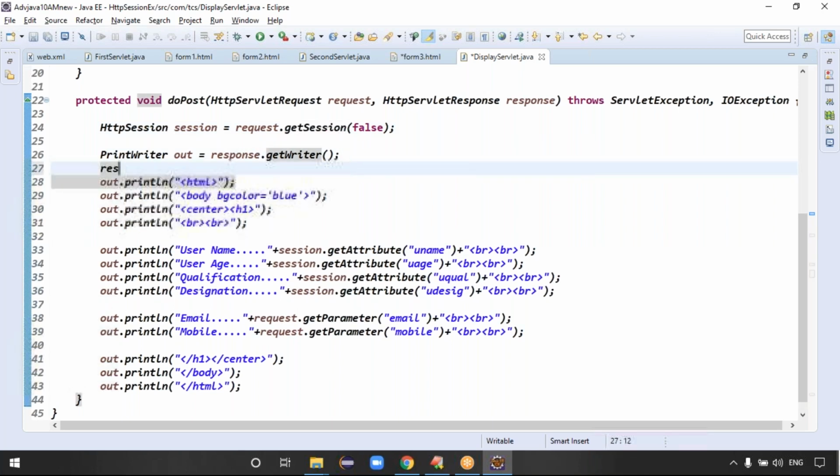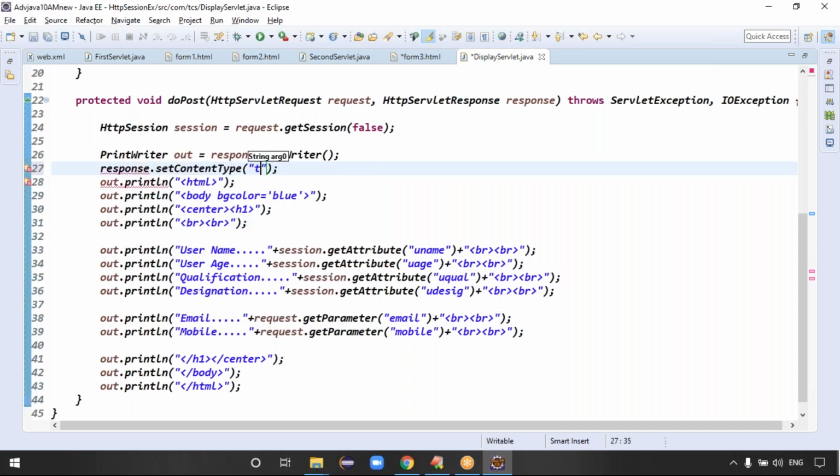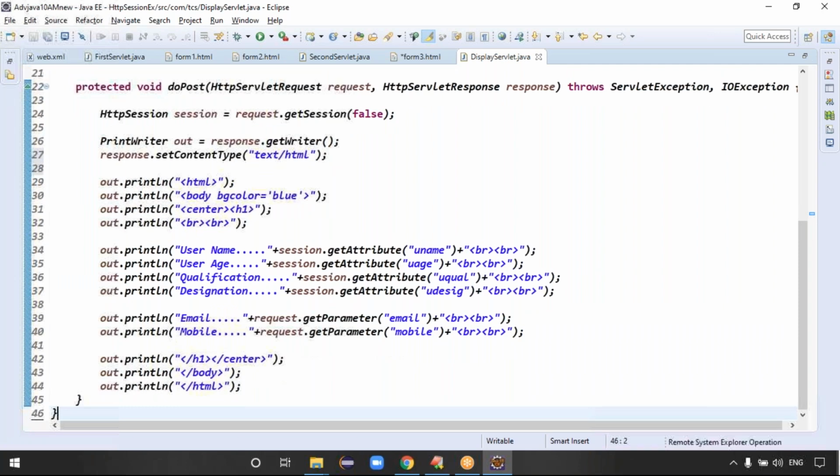Then response data, response dot setContentType text slash HTML. That's it. Guys, in the last form, I want to give all the details to the client. That's what: 4 details we can store in the session object and 2 details we can get from the request object, right? Is it clear? Last form is clear and display servlet is clear.